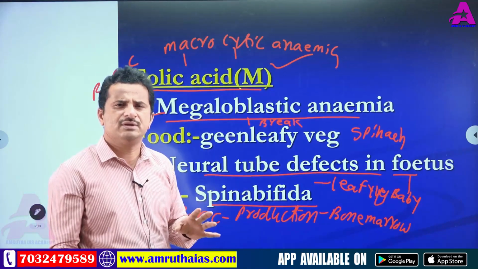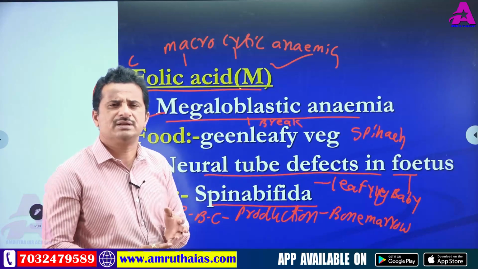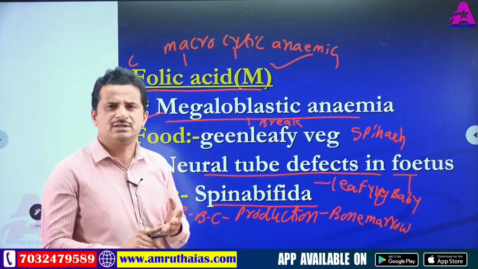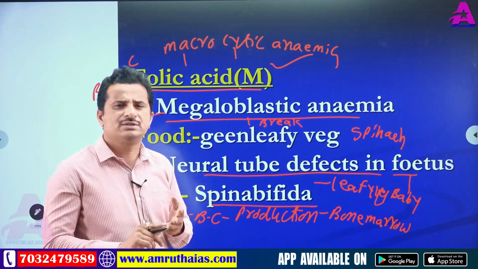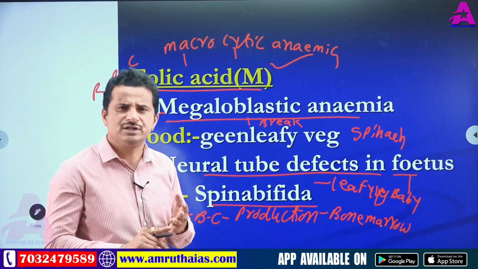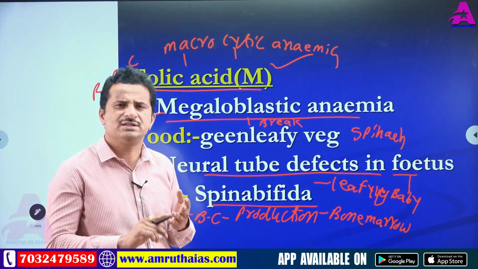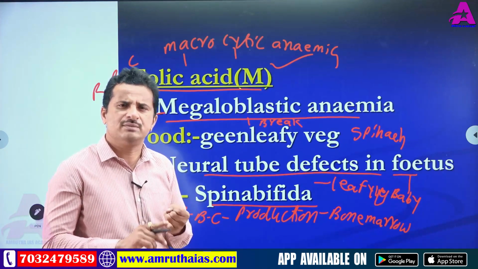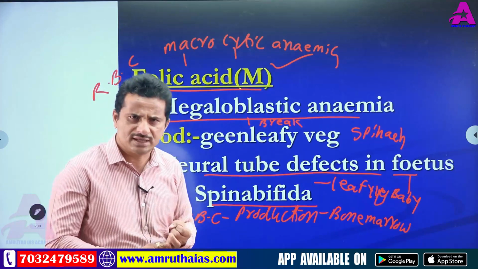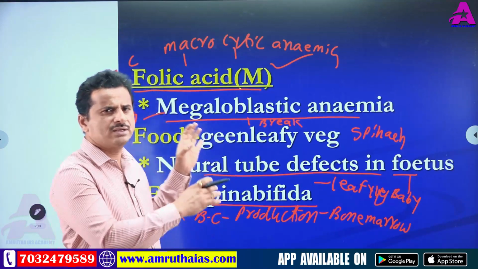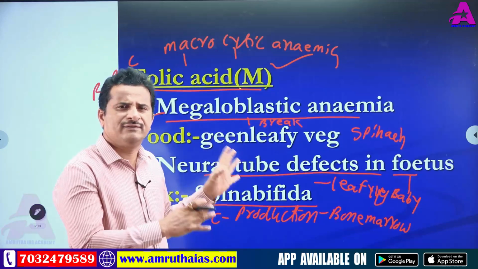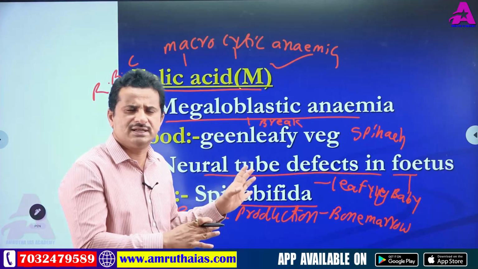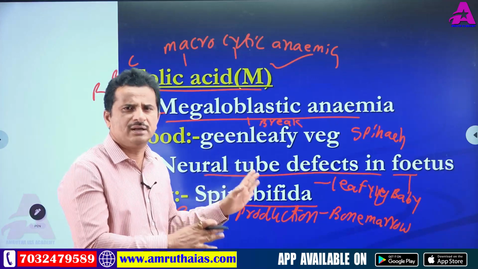After leafy vegetables, folic acid is also present in different fruits and other vegetables. That's why, to reduce vitamin deficiency, doctors advise taking more fruits and vegetables, particularly leafy vegetables. So dear students, these are all the different B complex vitamins, their deficiency diseases, and available food materials.